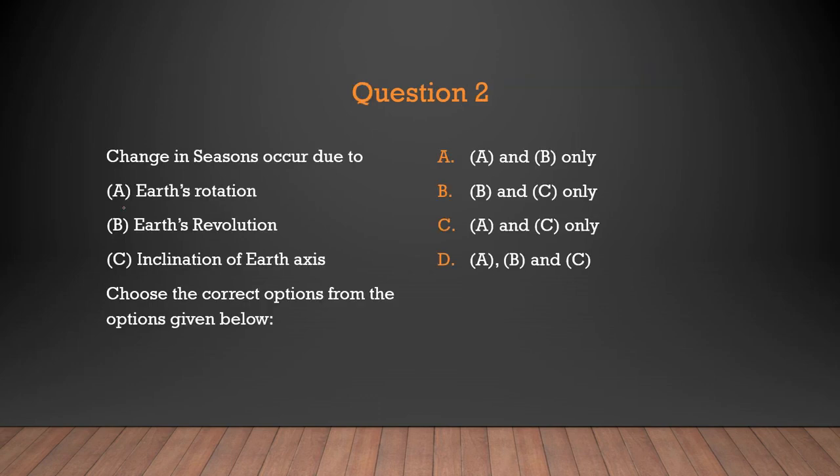Question number two. Change in seasons occur due to. Is it due to Earth's rotation, Earth's revolution, or inclination of Earth's axis? The change in season is always due to Earth's revolution and inclination of Earth's axis. So we should have a knowledge of geography also. For this, the correct answer was option B, B and C only.